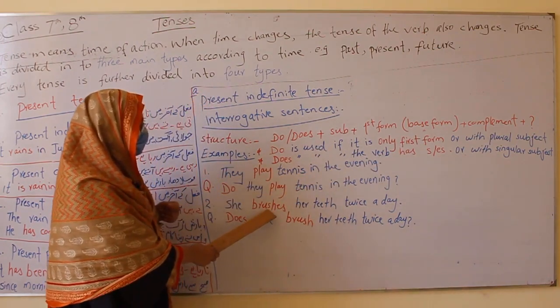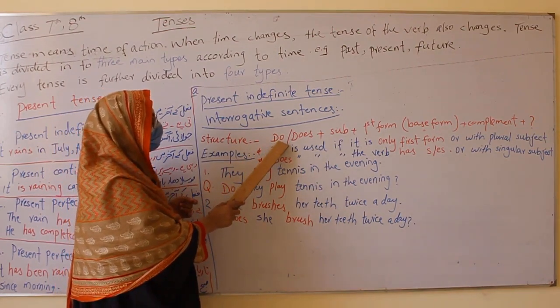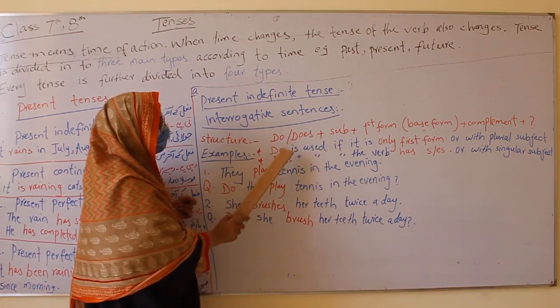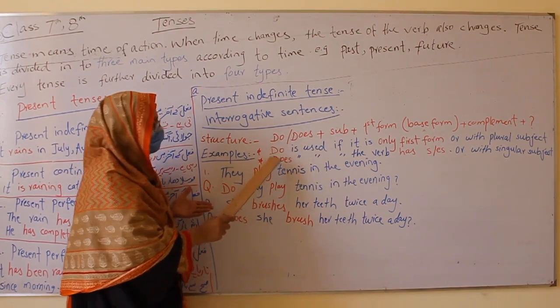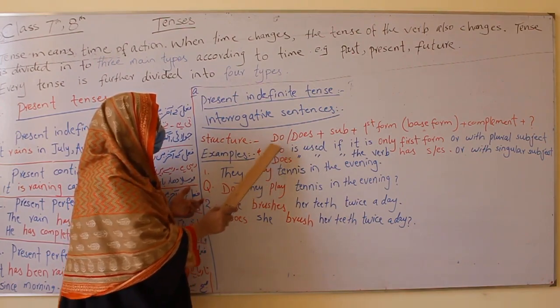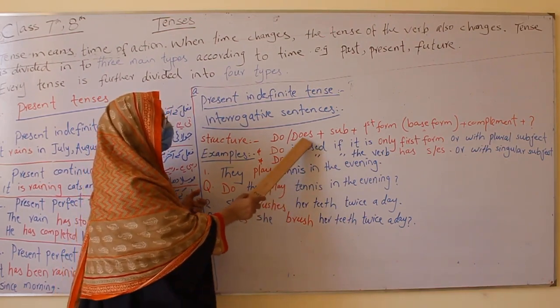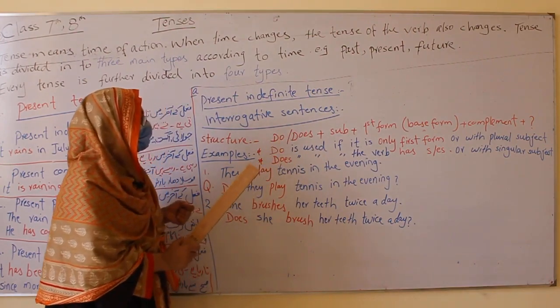So do doesn't have s or es and does has es, so they are given to their matching. If this doesn't have s or es, it will take this, and when it has s or es, it will take the matching word, it will start with does.